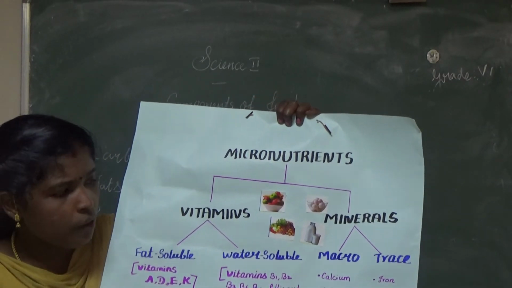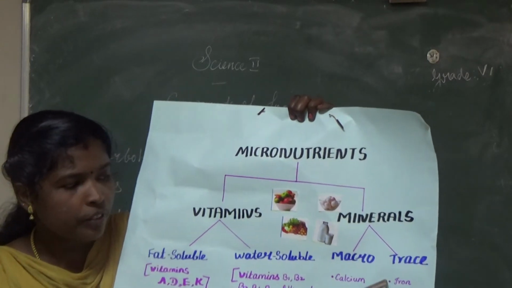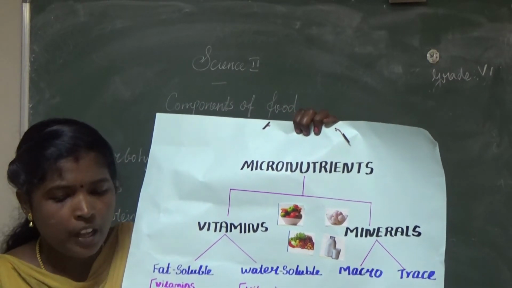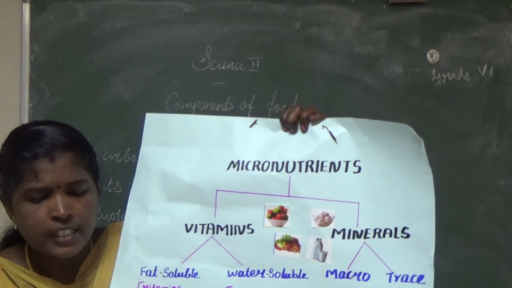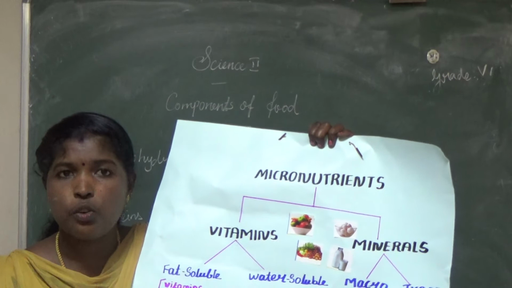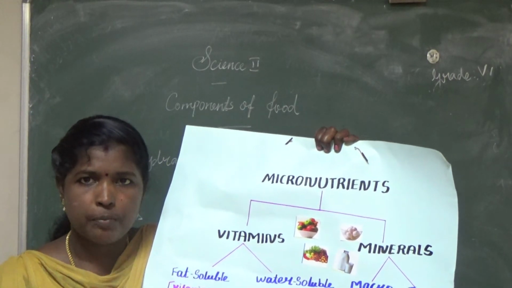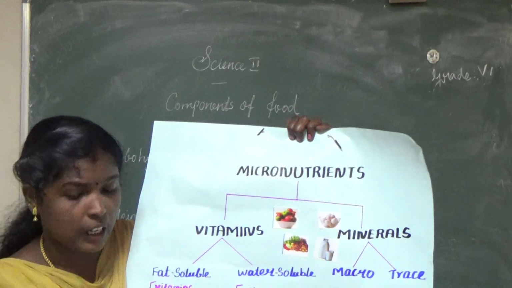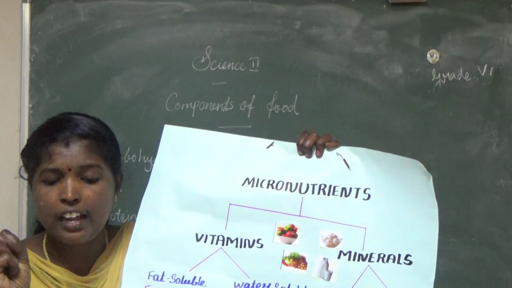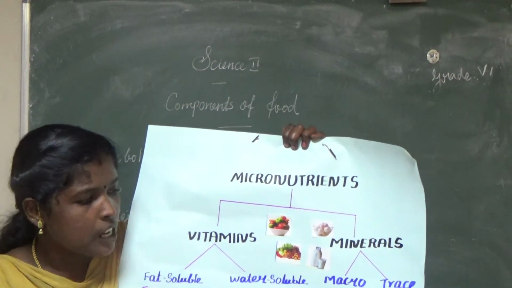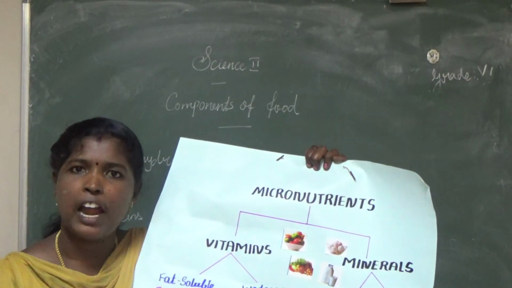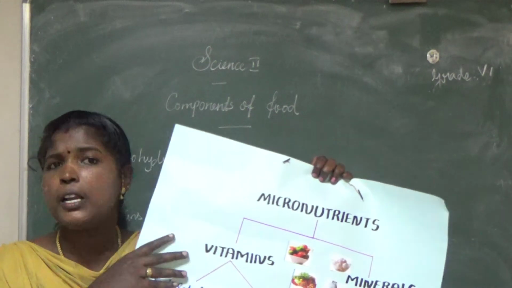First one, iron. What are the food items that contain iron? Spinach, the green leaf vegetables contain iron. Then zinc. The cereal grains, whole grains, and nuts like walnuts contain zinc. Then copper. Dark green leaf vegetables and dry fruits like cocoa, black peppers contain copper. Then iodine. Iodized salt and marine fish contain iodine.